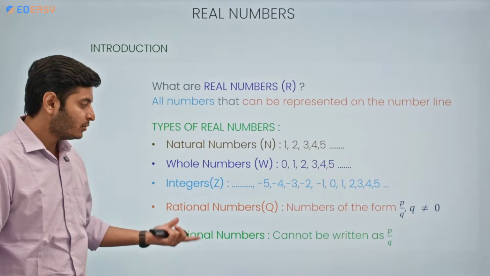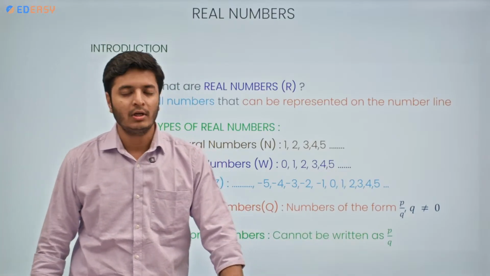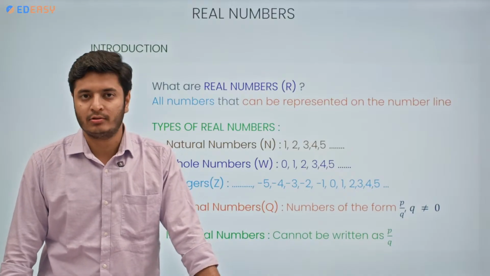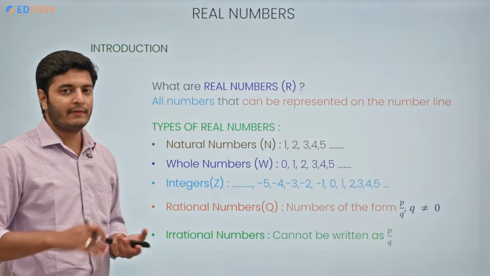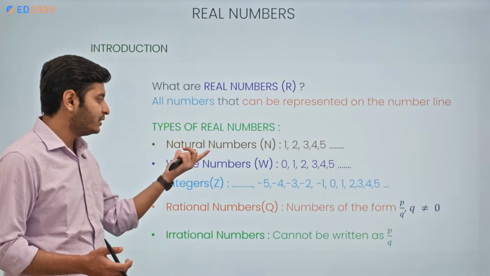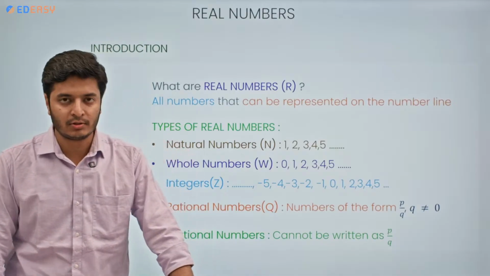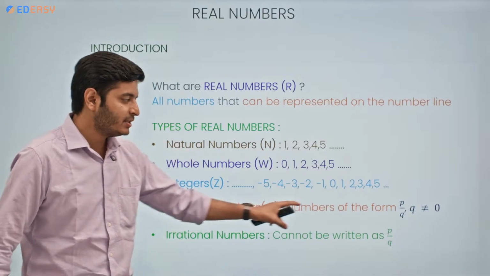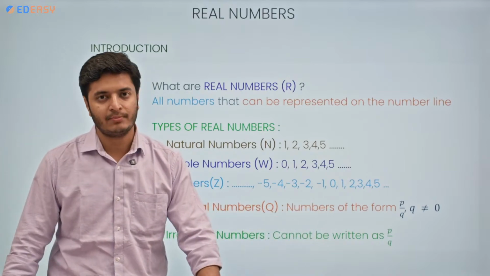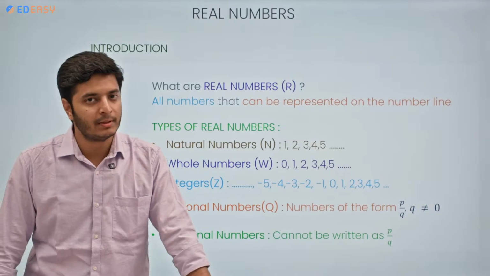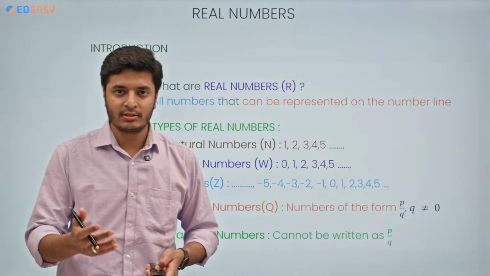Irrational numbers. So irrational numbers are those numbers which cannot be written in the form of p by q, where p and q are integers and q is not equal to 0. So this is the basic overview of different types of numbers. You are already familiar with natural, whole, and integers. Also with rational numbers, you are familiar. This is the basic idea behind rational numbers. Then we have irrational numbers, which cannot be written in the form of p by q. We are going to discuss them in detail in this session.